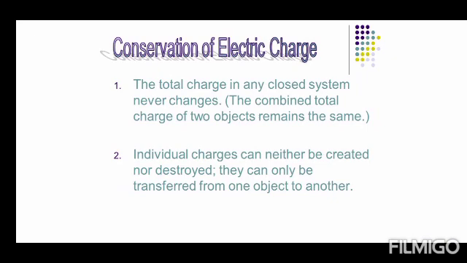Conservation of electric charge. How do we conserve electric charge? First, the total charge in any closed system never changes. The combined total charge of two objects remains the same. Second, individual charge can neither be created nor destroyed. We cannot create or destroy charges. They can only transfer from one object to another.